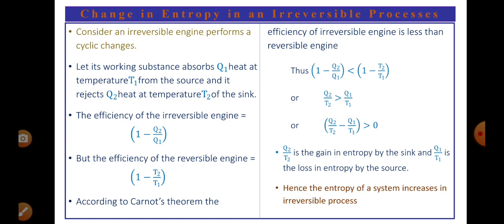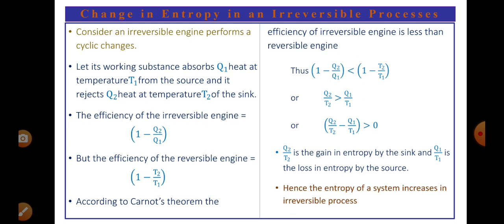Then what is the efficiency? Efficiency formula we know that 1 minus Q2 by Q1, that is in case of reversible or irreversible. But in case of reversible engine, the formula is 1 minus T2 by T1.